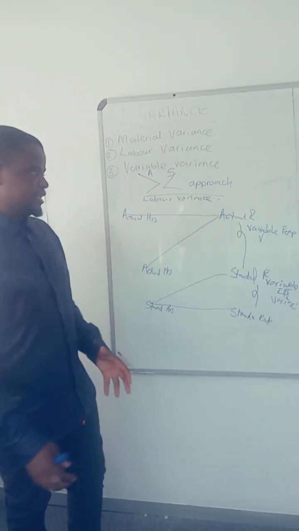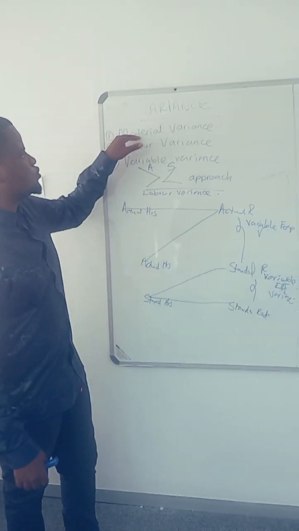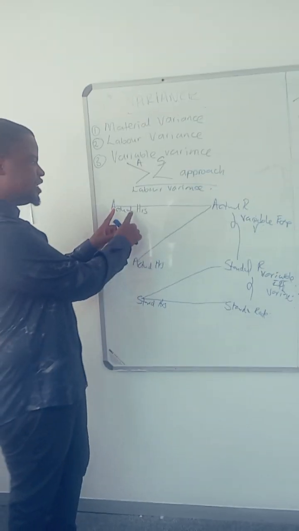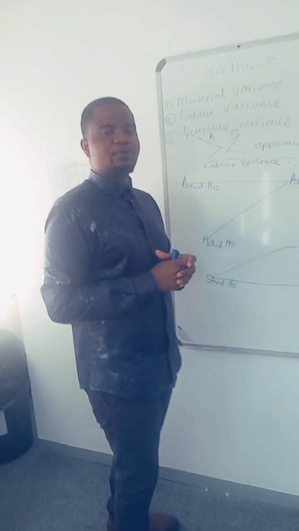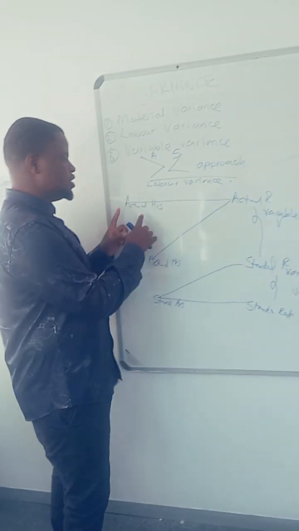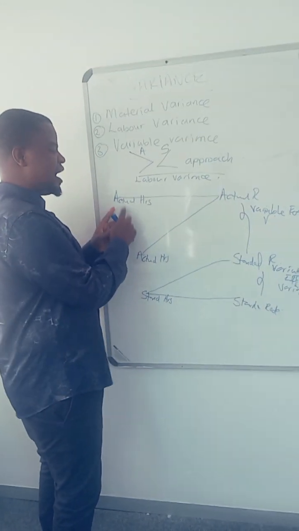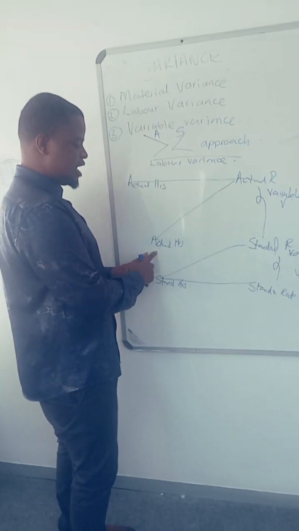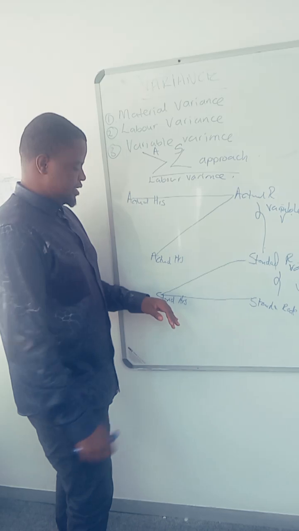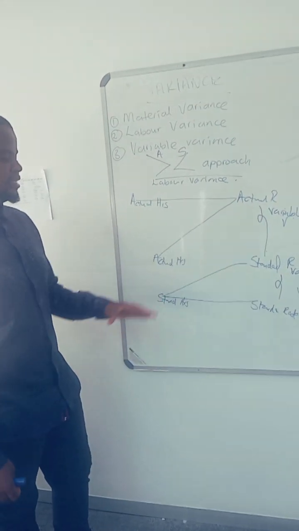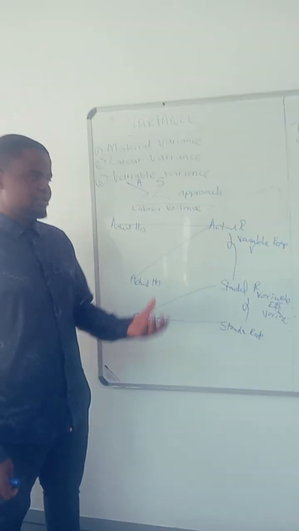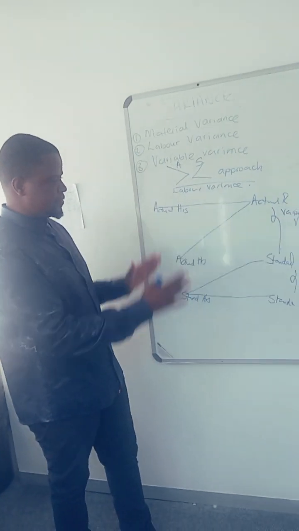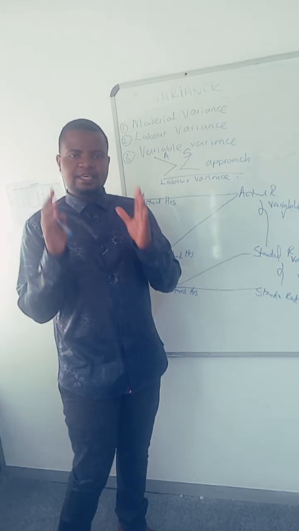When it comes to material variance, you just use the same approach, but here you change because we are talking of material. So instead of hours, you put actual material purchased, then actual material used, then standard material for the actual production. I want to use this approach to do an example.